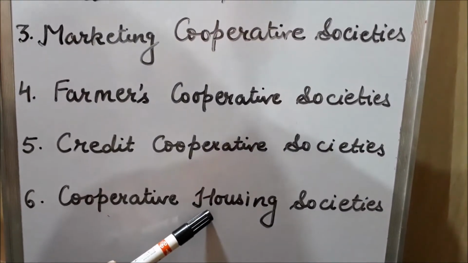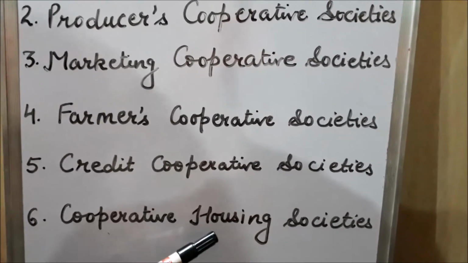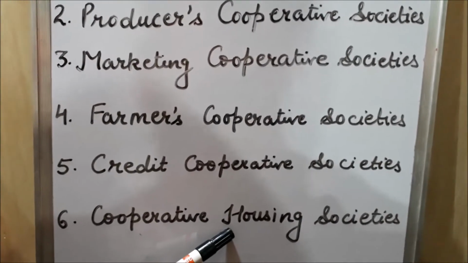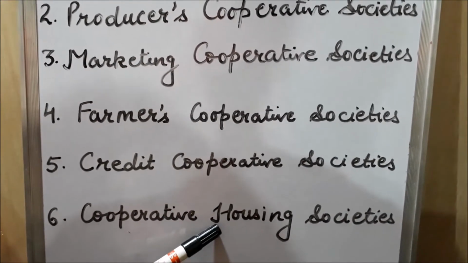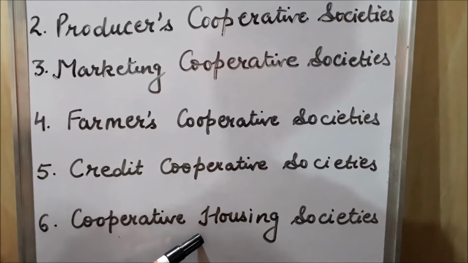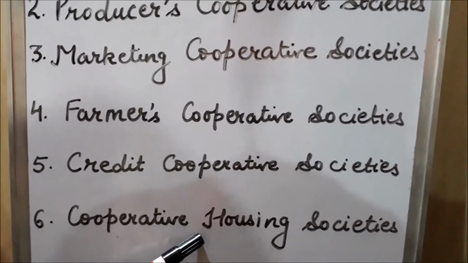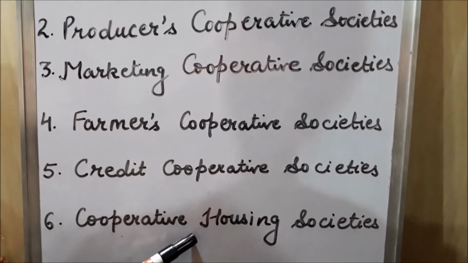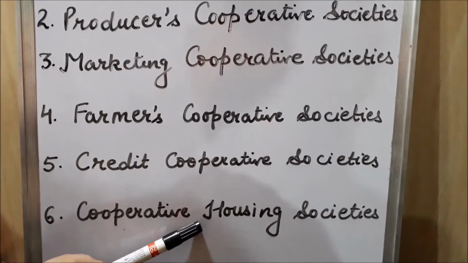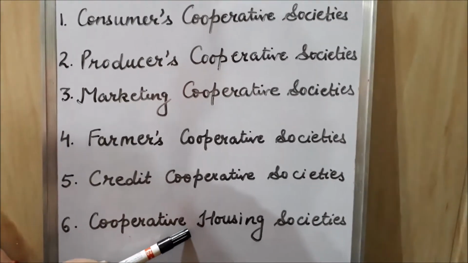And if any member needs only a loan to construct the house, then loan facility is given to that member. This society provides them loans from nationalized banks and from financial institutions at low interest rate. Then such members take the loan and construct their own houses. In this way, these societies provide housing facility to their members. So once again we are going to revise it in a very summarized form.